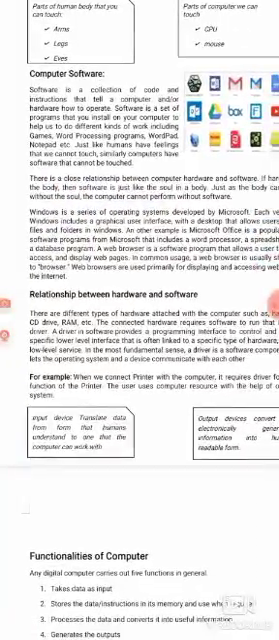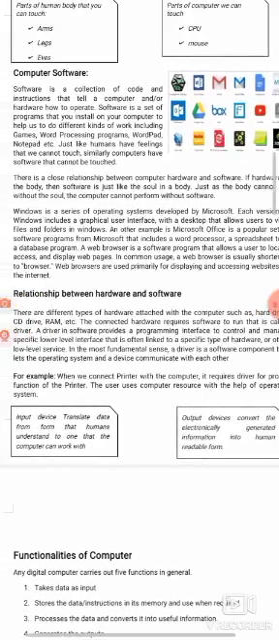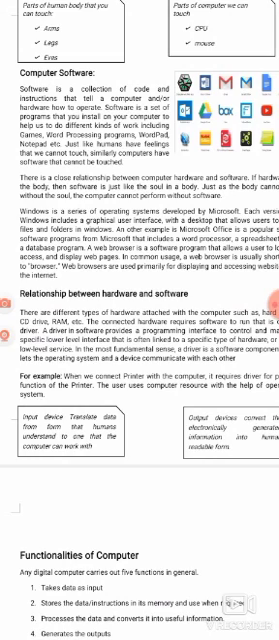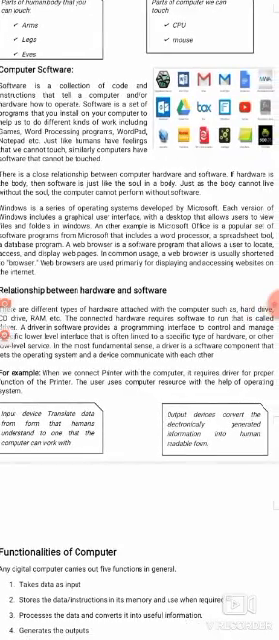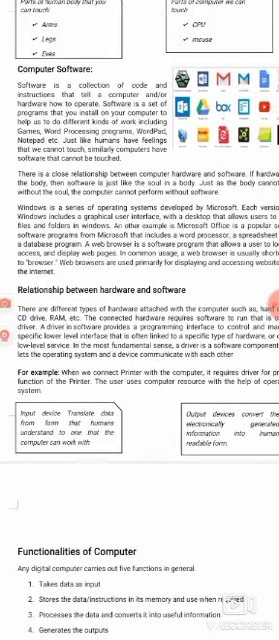Now there is a close relationship between computer hardware and software. If hardware is the body, then the software is just like the soul in a body. So just as the body cannot live without soul, the computer cannot perform without software. Students, if hardware is not working without software, okay, so software is also a very necessary part of a computer.